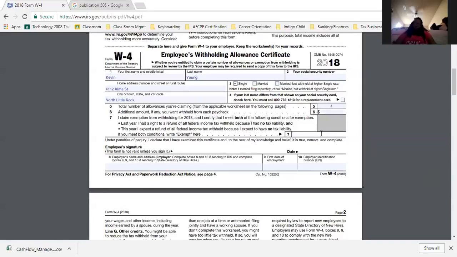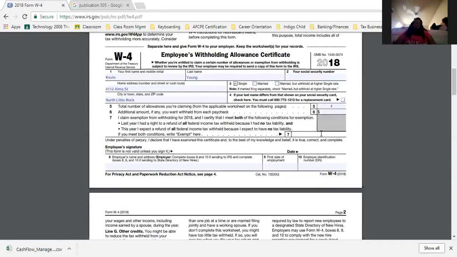Now, line 7 is if you can claim exempt. Some people can claim exempt because they have no tax liability. That's a whole different ball game. Some people put exempt on their job because they're like, I want to put exempt here because I don't want them to hold my money and I'll deal with the consequences later. If you don't qualify to put exempt right there, you can be in trouble with the government.